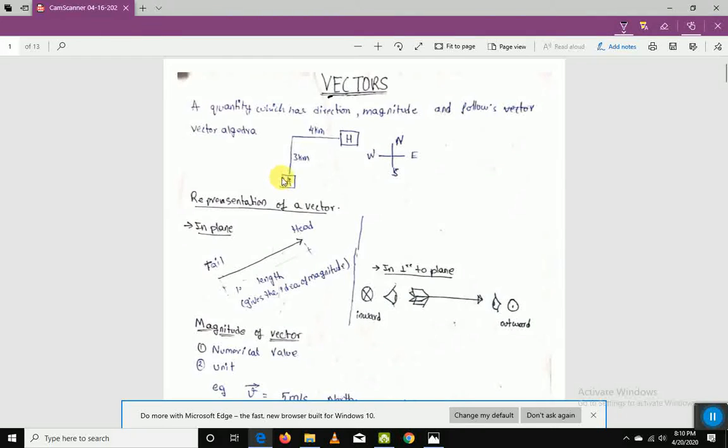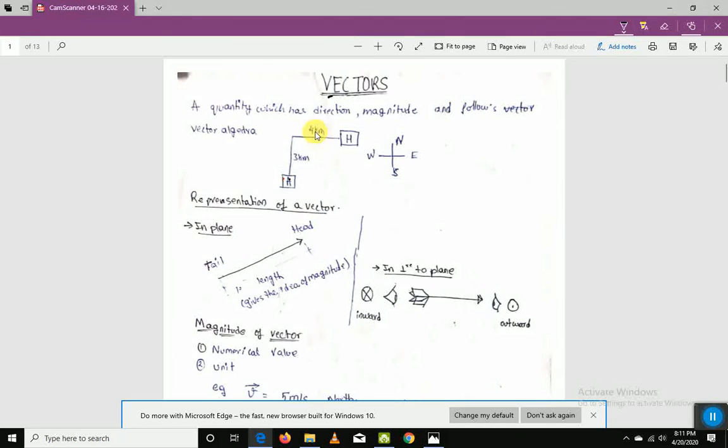Suppose person A is standing over here and his home is somewhere here, which is represented by H. He wants to go to his home by following this path. He will go 3 kilometers towards north, take a turn towards east, and again go another 4 kilometers. In this description, I told he will go 3 kilometers towards north. I specified a direction, which is used in day-to-day life.